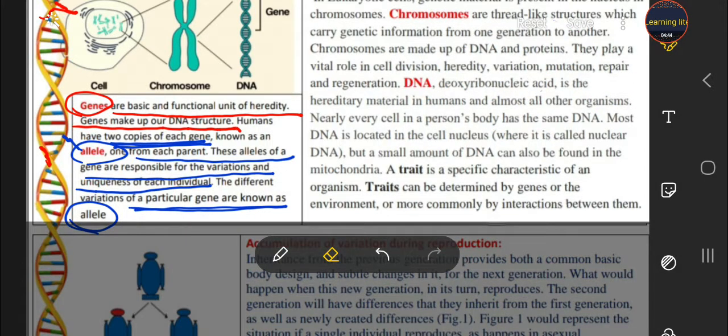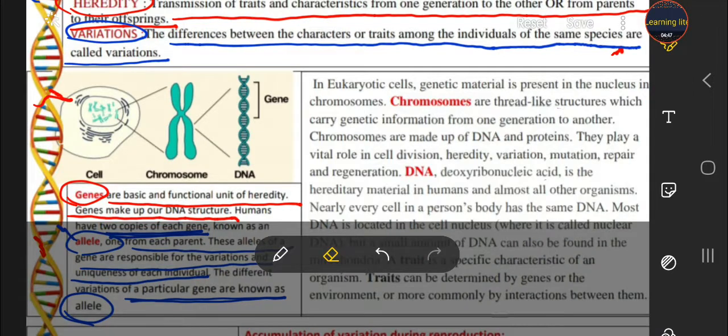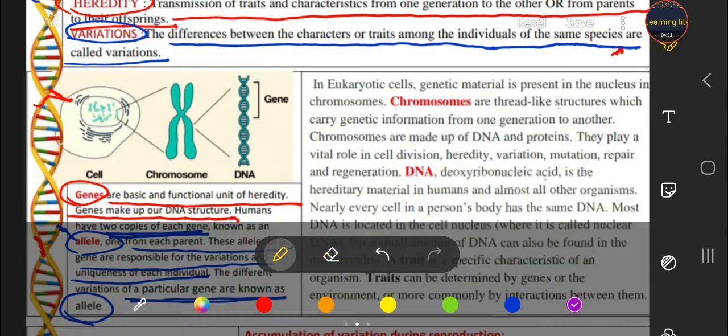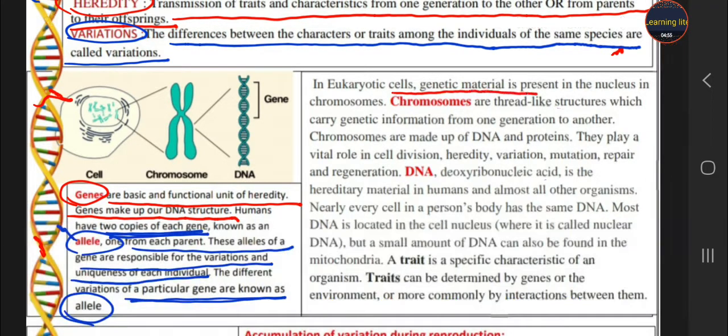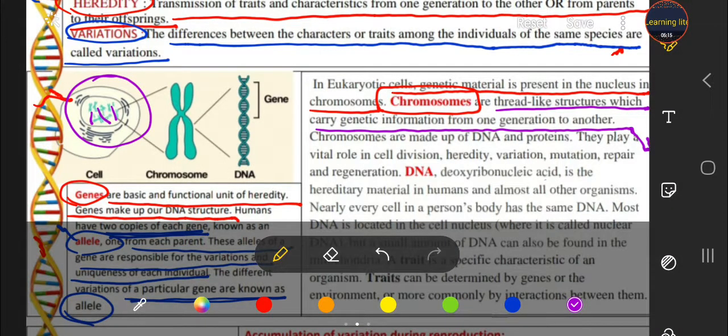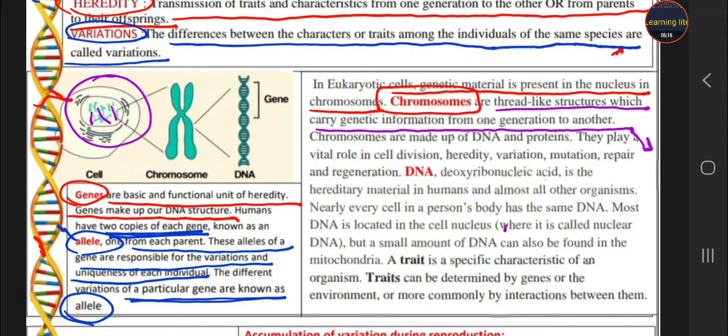Okay, let's move to our next topic, students. Eukaryotic cell. In a eukaryotic cell, genetic material is present in the nucleus, in chromosomes. So students, what are chromosomes? Chromosomes are thread-like structures which carry genetic information from one generation to another. So these chromosomes are present in the nucleus and they are thread-like structures, and these carry the genetic information from parents to the young ones, from one generation to another.